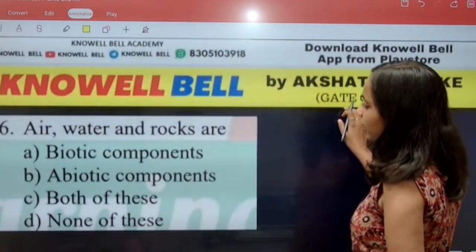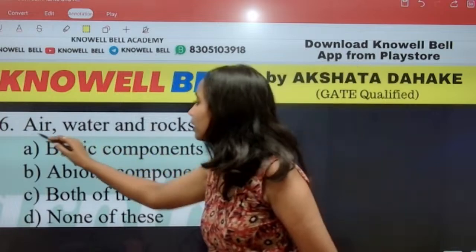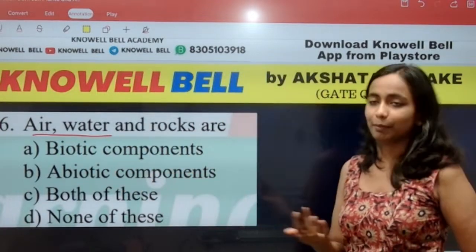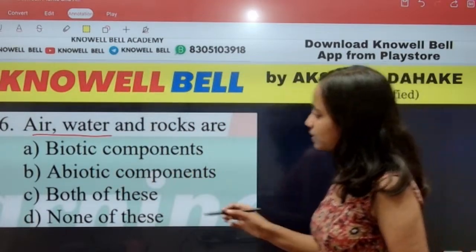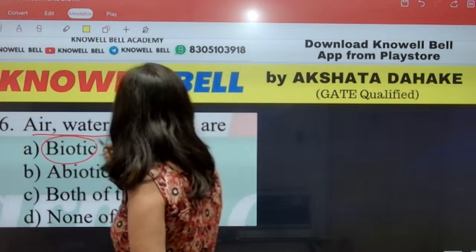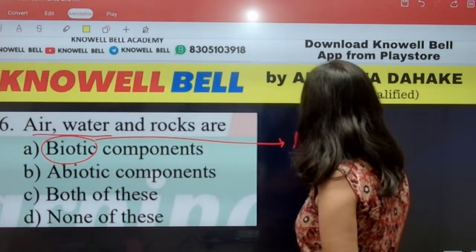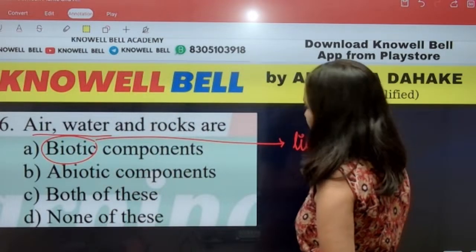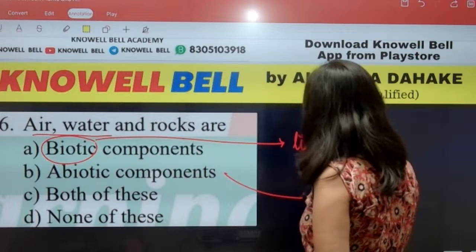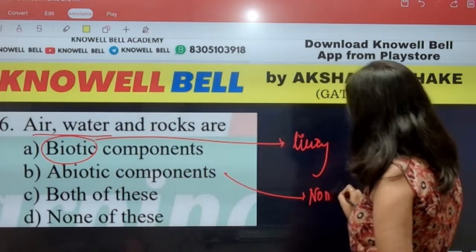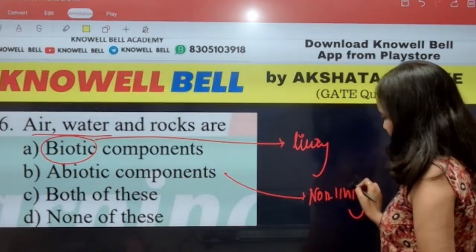Question number 16. Air, water and rocks are. What are air, water and rocks? Biotic components, abiotic components, both or none of these. What are biotic components? Again I told you, biotic components are living components. What are abiotic components? Abiotic components are non-living components.